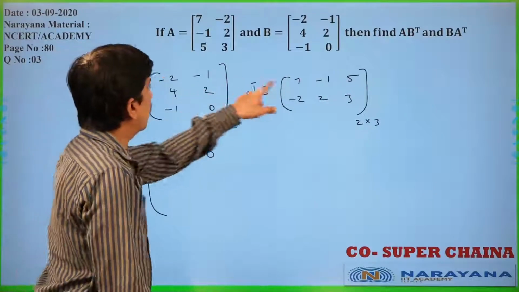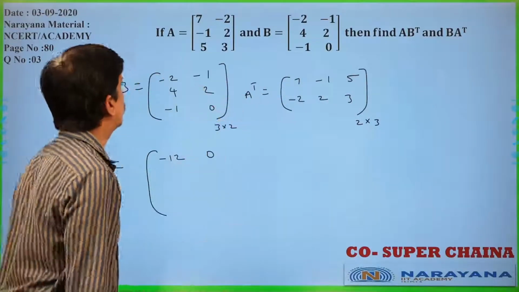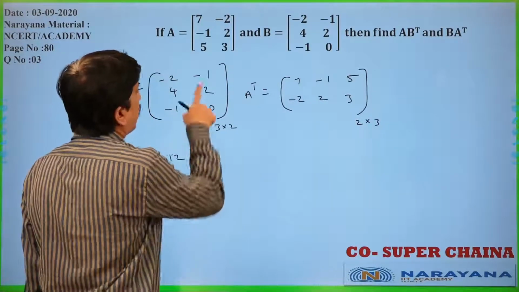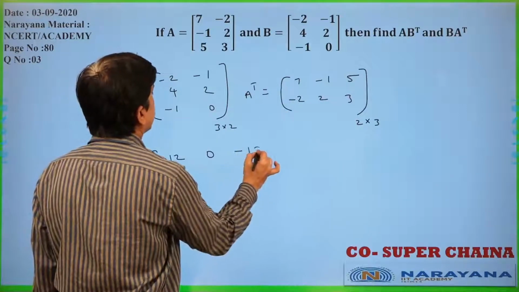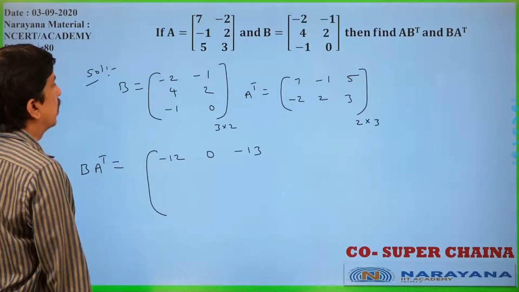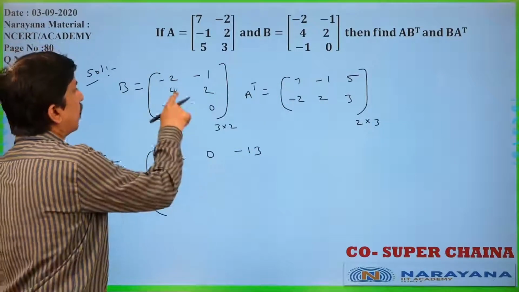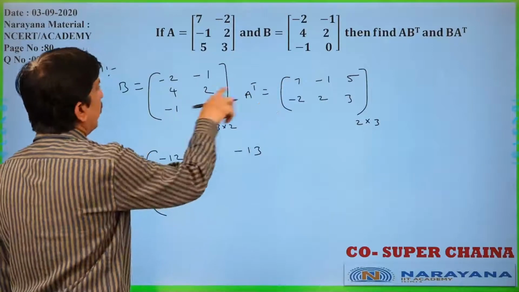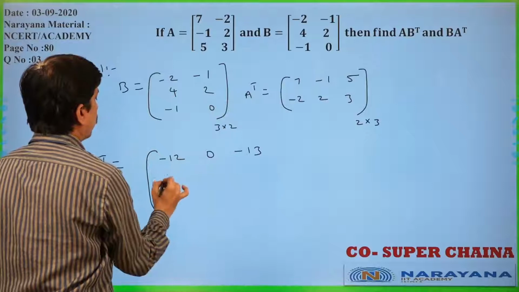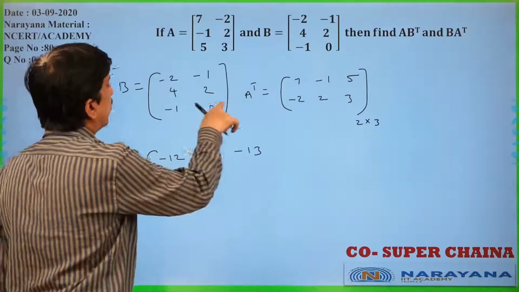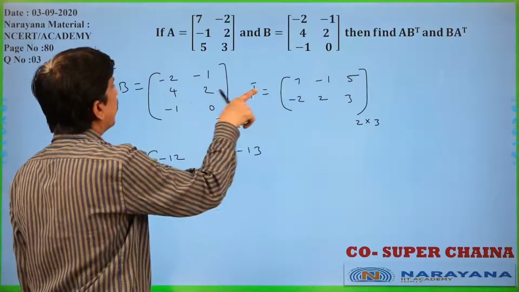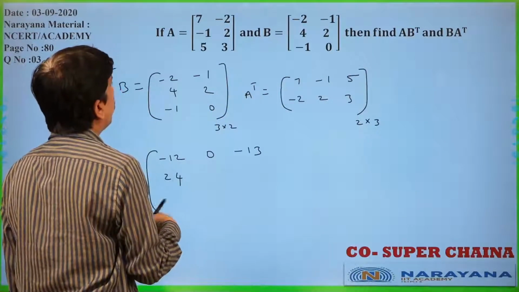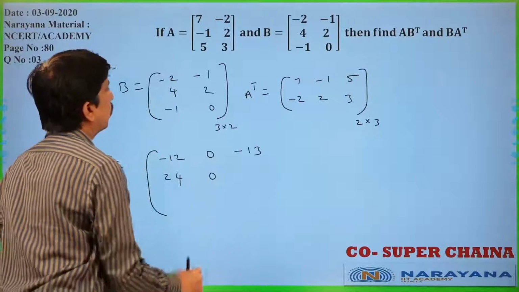First row, last column, minus 10, minus 3, that is minus 13 only. Now, second row, first column, 4 into 7, 28 minus 4, that is 24. Second row, second column, minus 4 plus 4, that is 0 only.